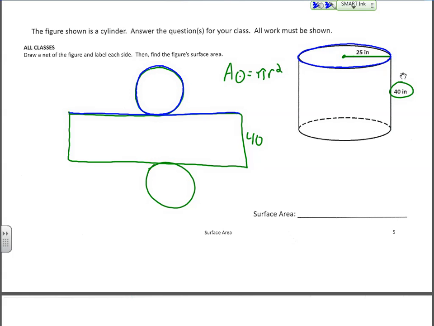So to find that base, you'll be looking for the circumference of that top circle, and that value is going to give you the base of that rectangle. The formula for the circumference is pi times the diameter. Of course, if the radius is 25, the diameter, which would extend all the way to the other side, is going to be another 25, for a total of 50. And so you can probably take it from here.